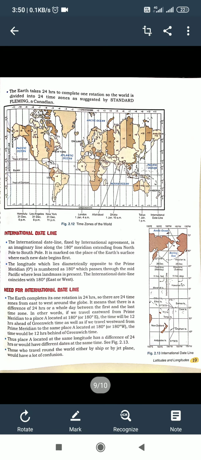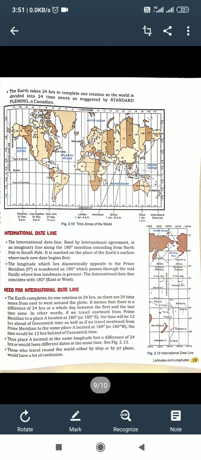Now student, with the help of this diagram, you can understand the earth takes 24 hours to complete one rotation. So the world is divided into 24 time zones as suggested by Standard Fleming, a Canadian. The world is divided into how many time zones? 24 time zones. Now I am going to tell you about the international dateline.